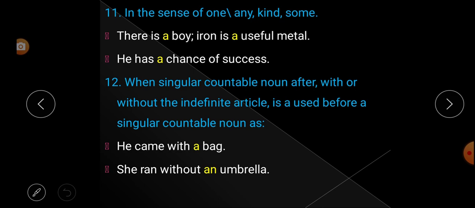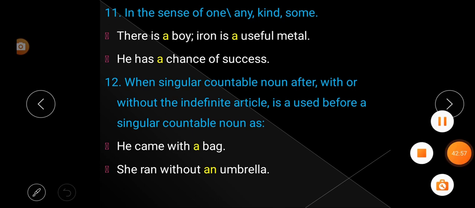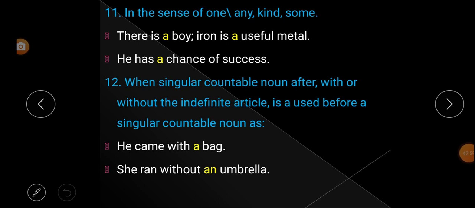In the second part of this chapter we are going to learn about the definite article the and its uses. Hope all of you understood and are following me. We will also learn where an article should not be used.